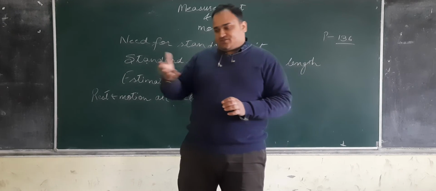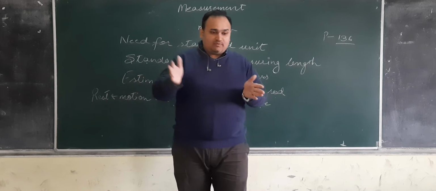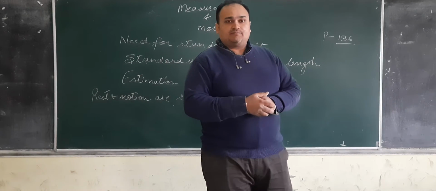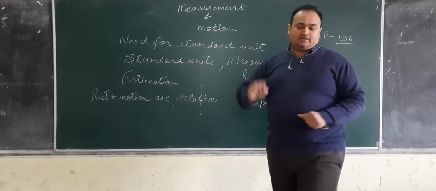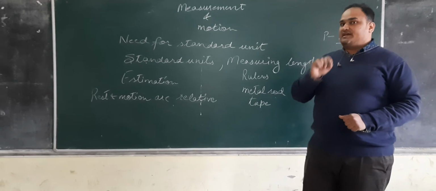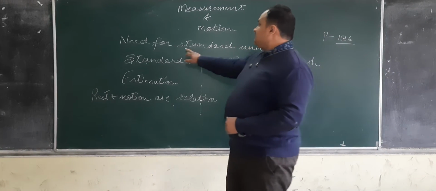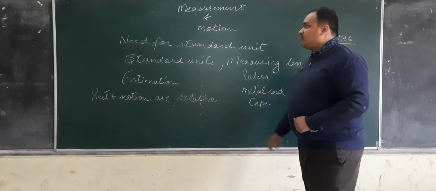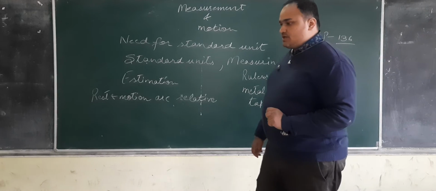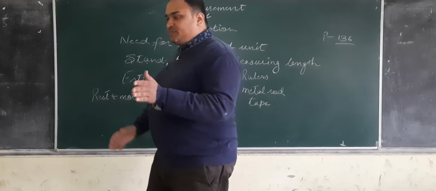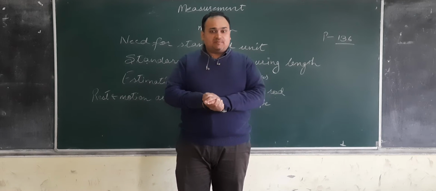If you are purchasing vegetables from a shopkeeper, how will you manage to know how much quantity of vegetables you have to purchase and how much you have to pay? So measurement is necessary. Measurement is extremely necessary. So what we do is, first is need for standard. The first topic is need for standard unit. There should be a standard which has to be there while calculating or while measuring.